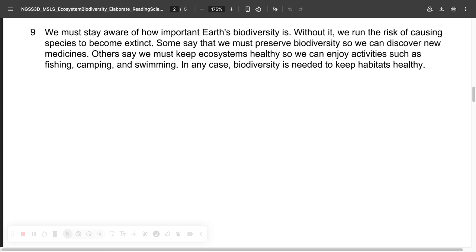We must stay aware of how important Earth's biodiversity is. Without it, we run the risk of causing species to become extinct. Some say that we must preserve biodiversity so we can discover new medicines. Others say we must keep ecosystems healthy so we can enjoy activities such as fishing, camping, and swimming. In any case, biodiversity is needed to keep habitats healthy.